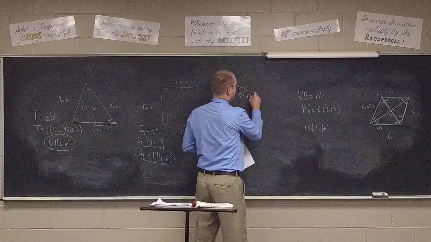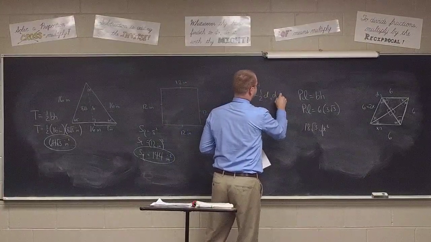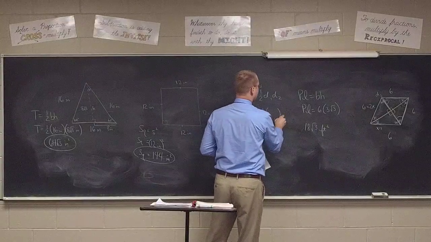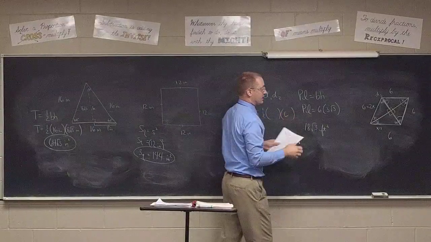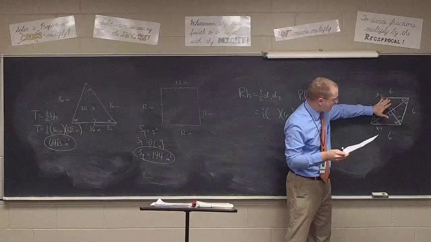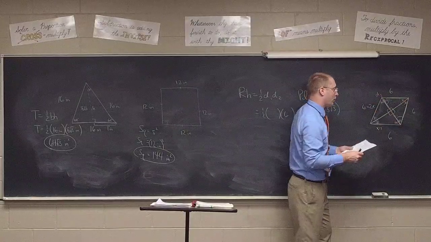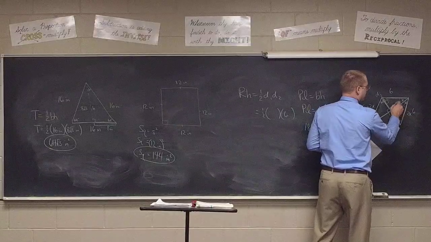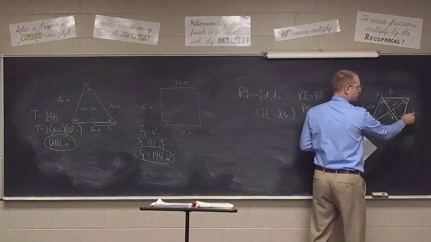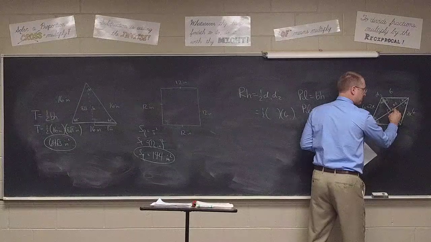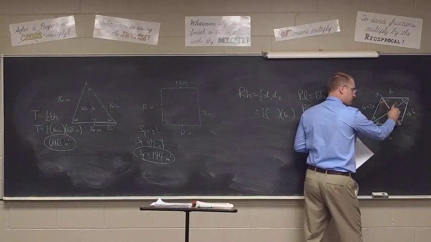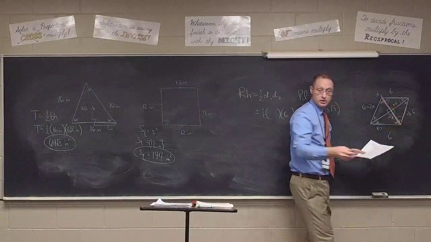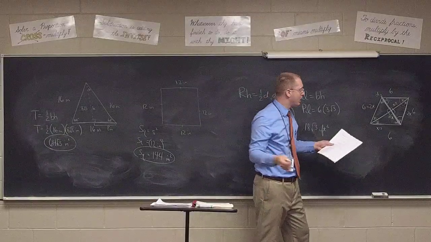So if we're taking the formula 1/2 diagonal 1 diagonal 2, I know that the shorter diagonal is 6 feet, just like the other sides are. Or we could say if this is 2x and this is x, then this is x times the square root of 3. 2x gives me 3 for this piece. That means 3 for this piece. That means 6 for the diagonal, correct?